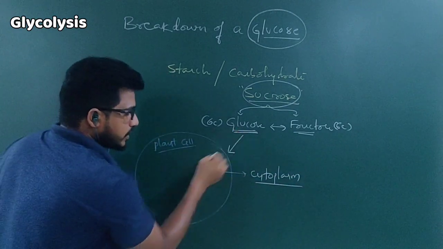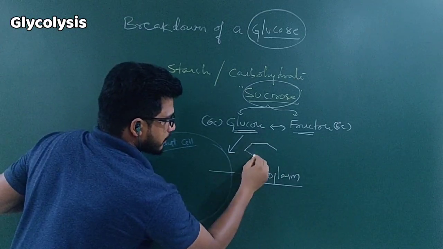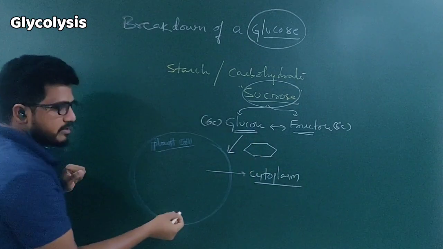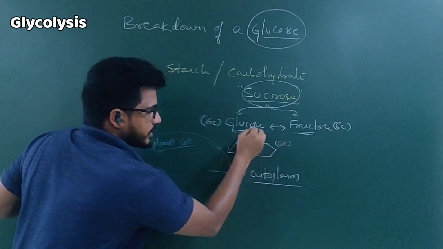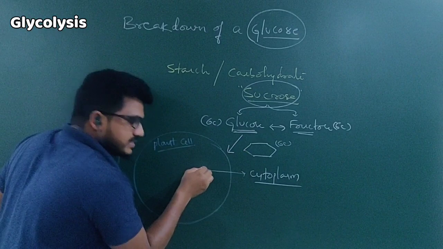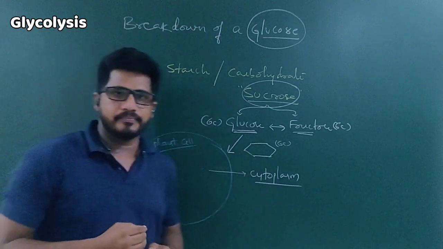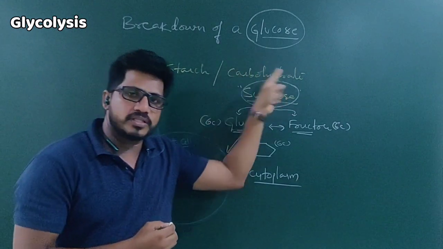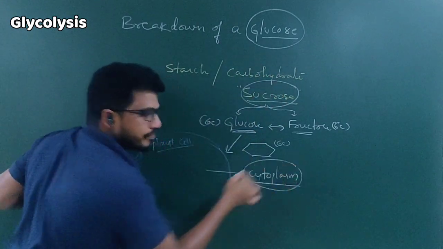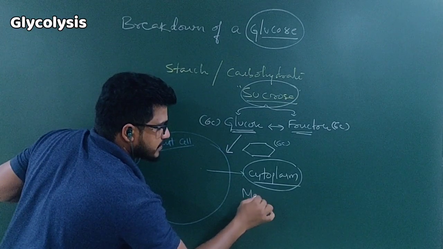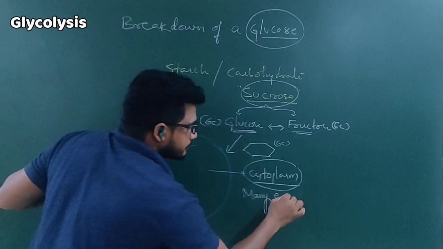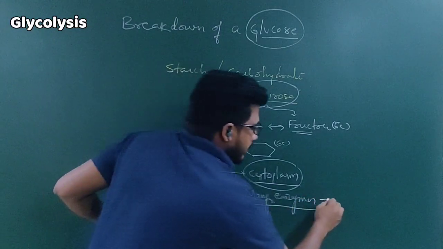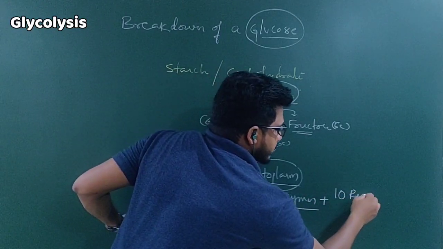Once a glucose molecule, a 6 carbon component, guys: first carbon, second carbon, third, fourth, fifth and sixth carbon. So the 6 carbon component, nothing but glucose, enters the cell, then glycolysis begins. As I said, breakdown of glucose takes place in the cytoplasm. For that, many enzymes are required, plus 10 reactions take place.